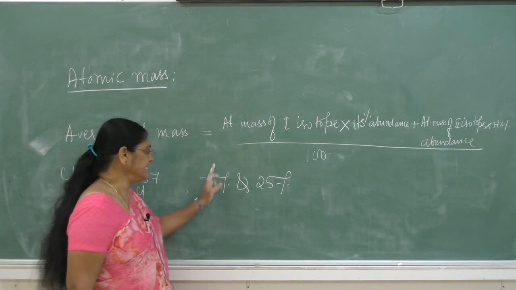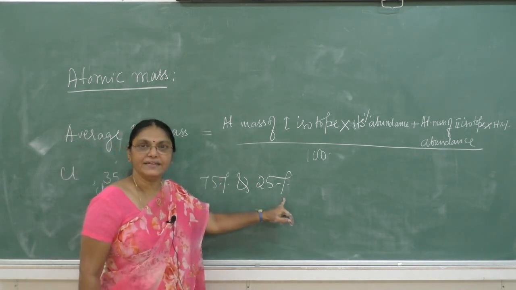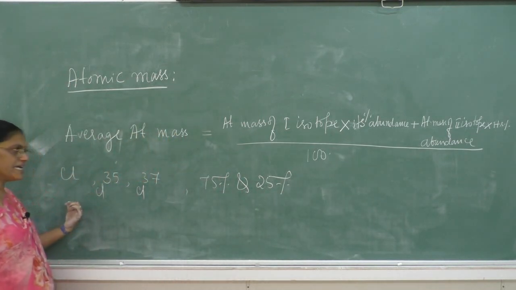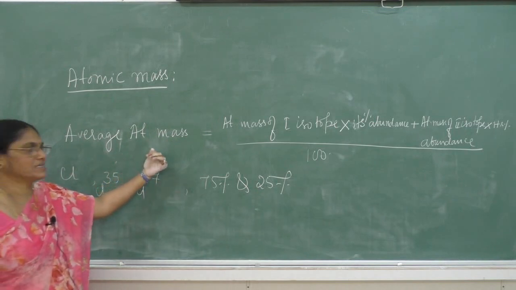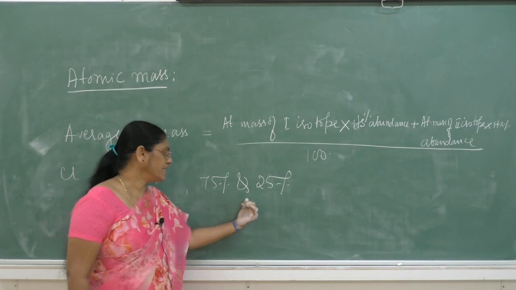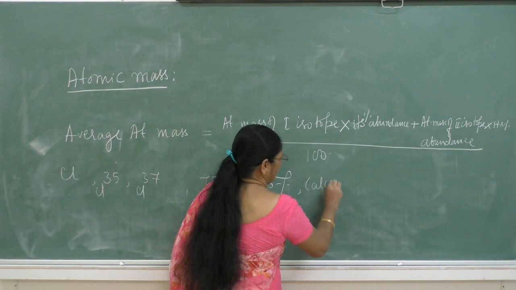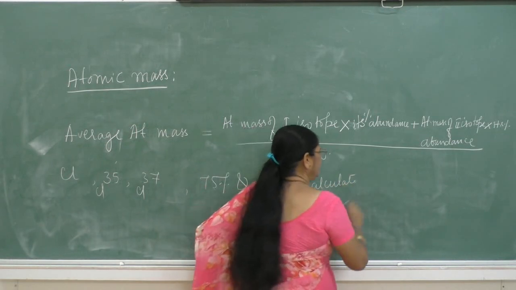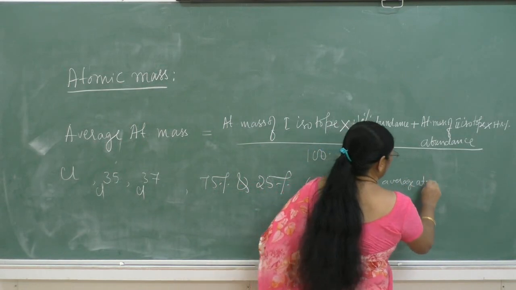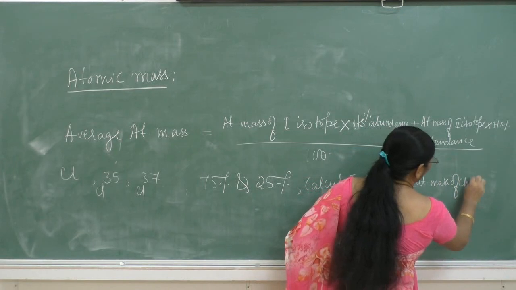Their percentage abundance is 75% and 25%. Now calculate the average atomic mass of chlorine.